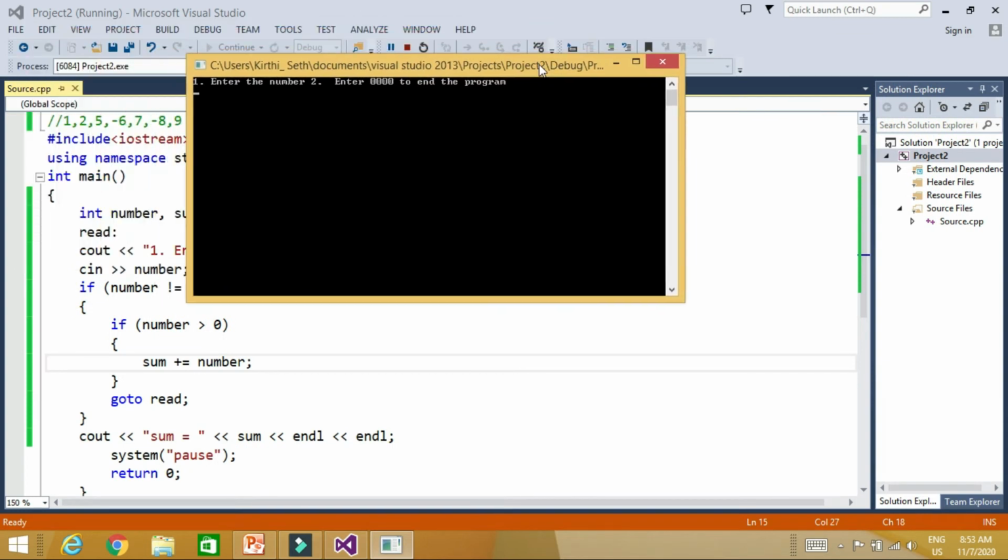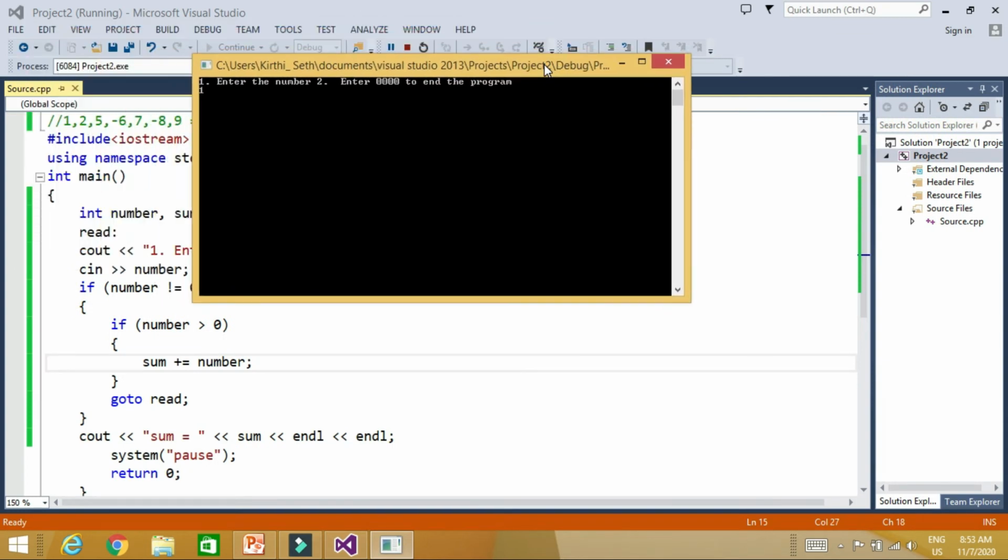Now let's say we input 1, then 2, and unless we input 0 it will keep asking, then -6,